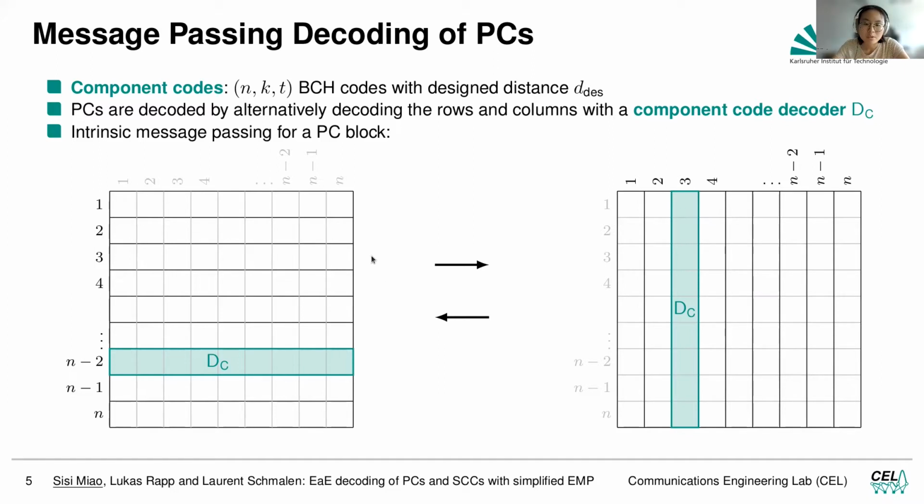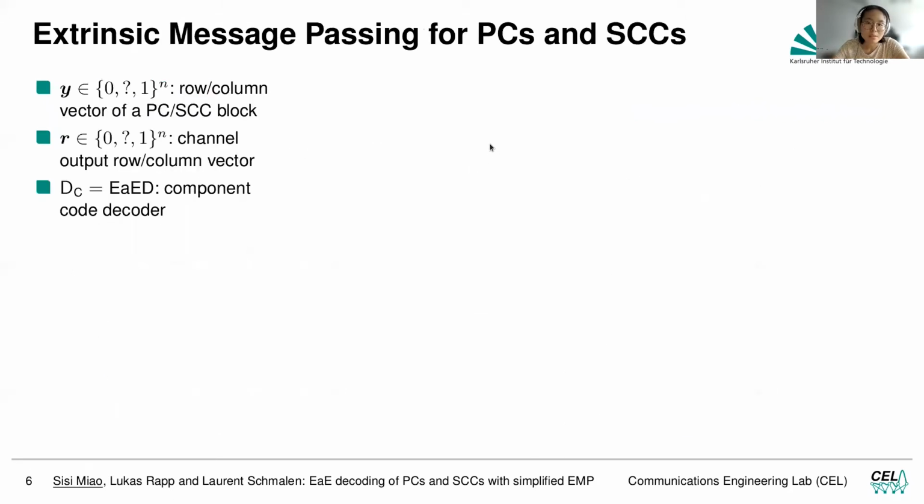Next, we need to introduce the extrinsic message passing. We first say that y is the row or column vector of a block. Then for the same row or column, we say R is the channel output and DC is the component code decoder.